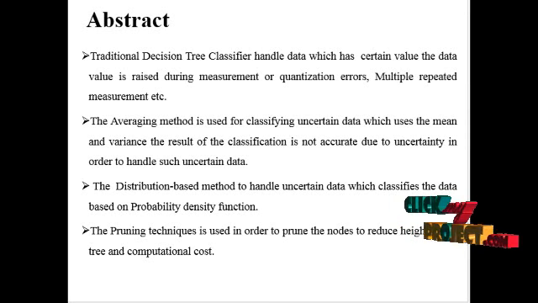In order to handle such uncertain data, the distribution method classifies the data based on probability density functions. The pruning technique is used to prune the nodes to reduce the height of the tree and the computation cost.